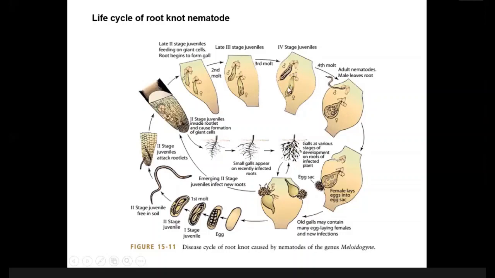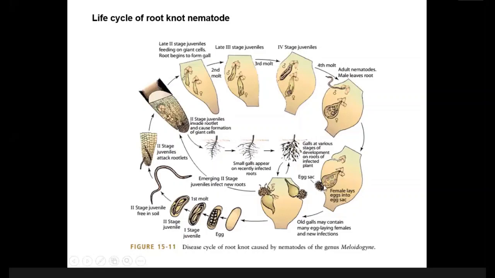After the fourth molting inside the root, you can see here this male nematode becomes thread-like, or vermiform. You can see here their shape has changed. You understand? So it becomes vermiform, and after that, this male nematode does not remain inside this root. It comes outside the root and goes to the soil, this male nematode. But the female one becomes larger in shape, lemon shaped or somewhat round shaped, and the production of eggs will continue, and over the period, the nematode will lay eggs.